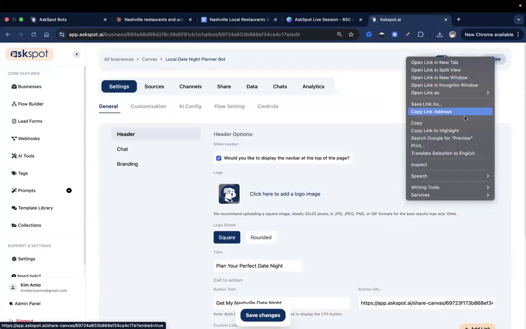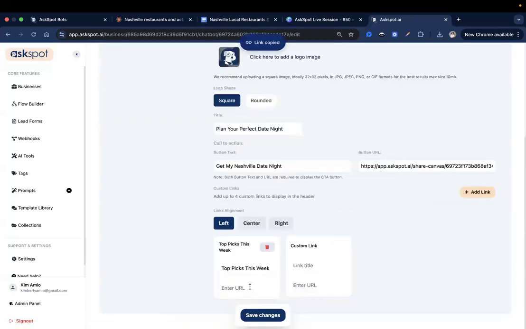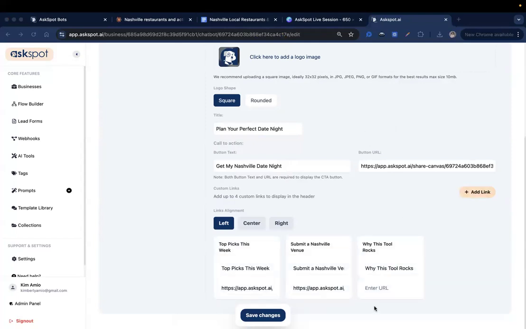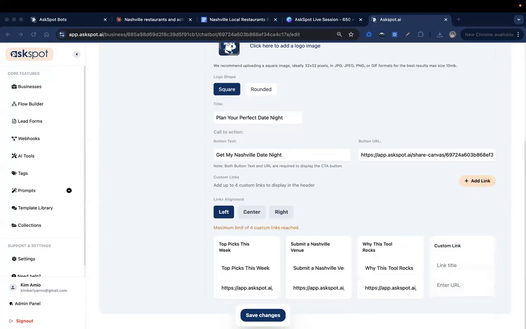Let me just copy that. Copy link address. Top picks this week. Also change that. And then maybe submit a Nashville venue, so local businesses can also submit their own business so that they'll be featured in this tool. And then add another link, maybe more local guides.